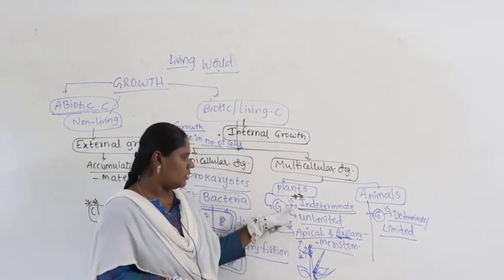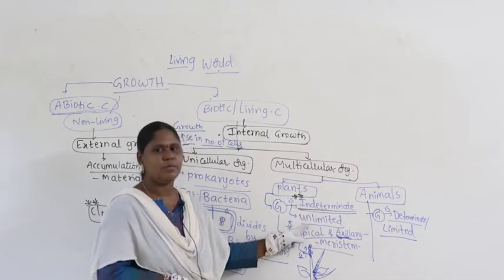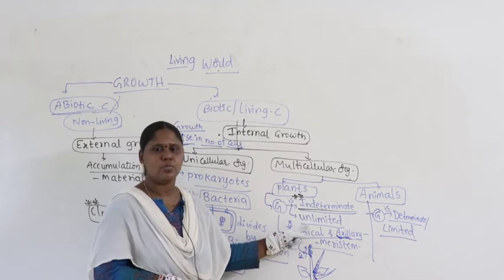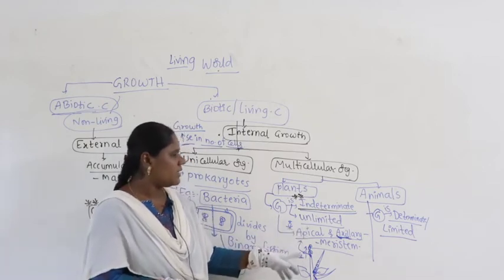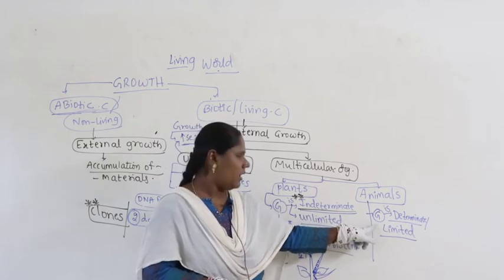So in most of the plants the growth is indeterminate or unlimited, meaning it happens throughout the lifespan, whereas in case of animals the growth is determinate and limited.